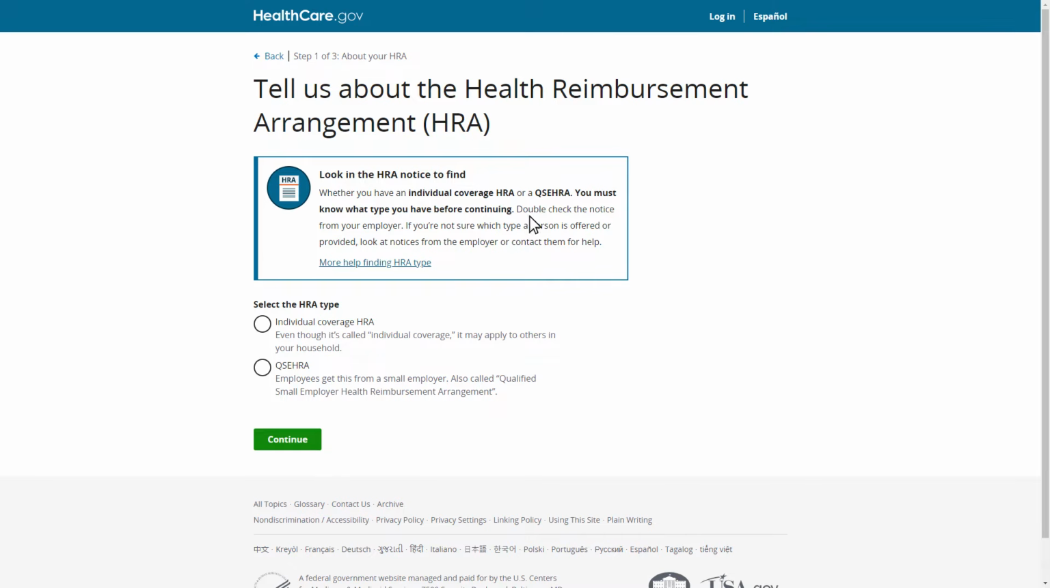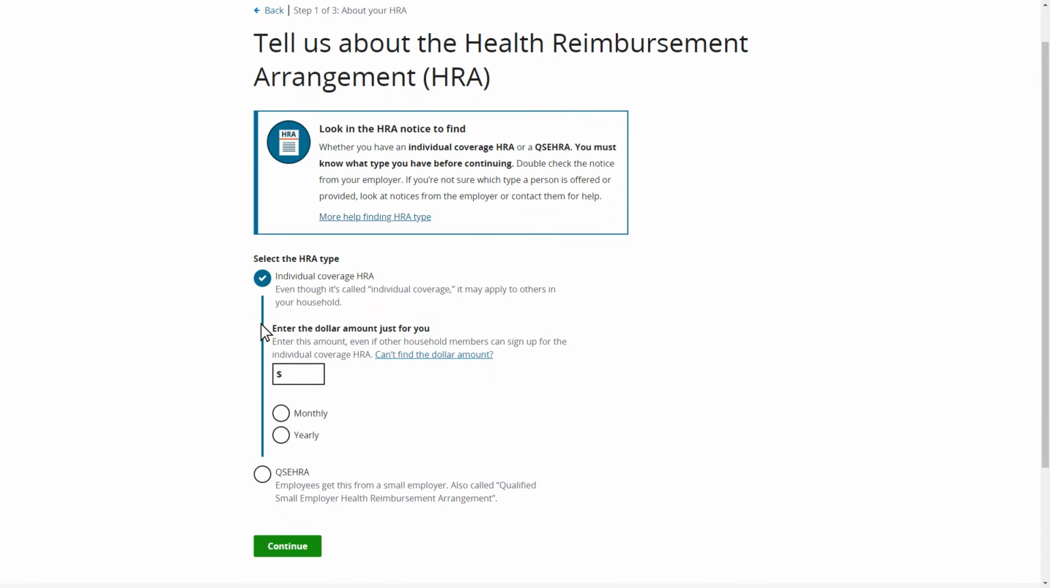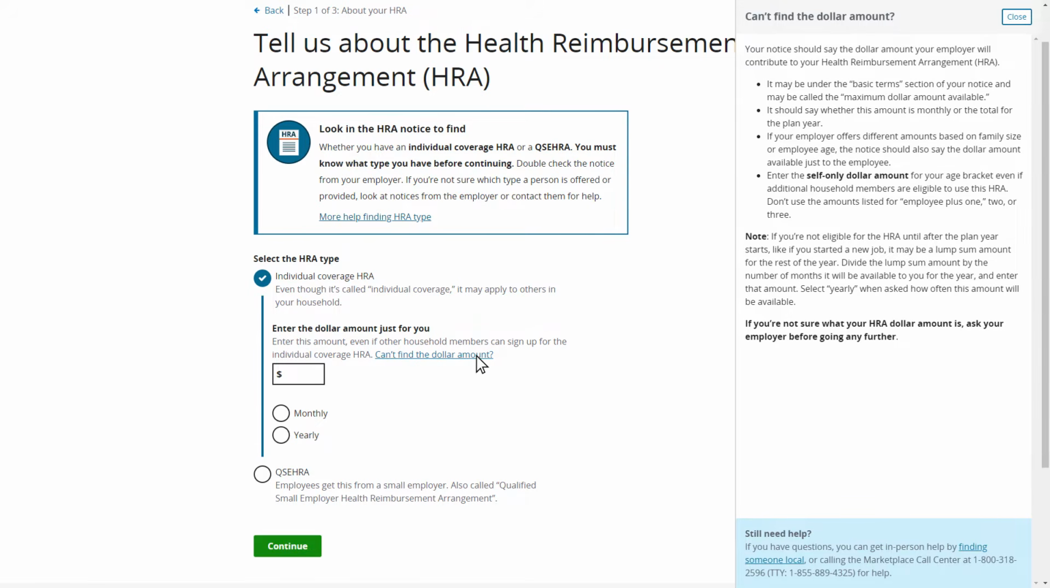Tom selects Individual Coverage HRA and views additional questions about his offer, including his reimbursement amount as described in his HRA offer, but he isn't sure which number to enter here. He selects the Can't Find the Dollar Amount button to learn more. The information in the help drawer advises Tom to view his individual coverage HRA notice to identify his self-only reimbursement amount. A self-only reimbursement amount is the maximum dollar amount the employer will contribute to an employee's HRA for the employee only. Tom should use this amount, even if his HRA offer extends to family members, and even if his employer provides an additional amount for dependents.